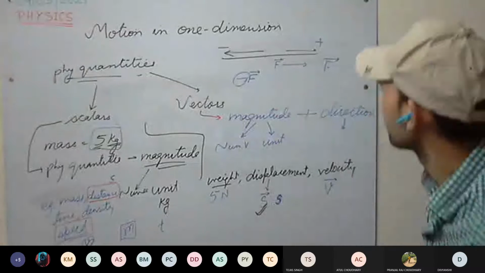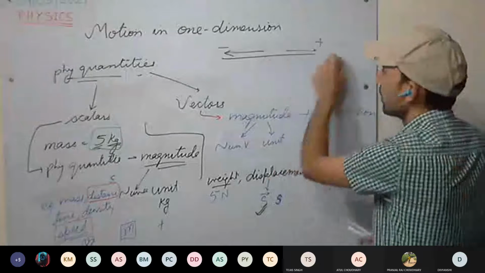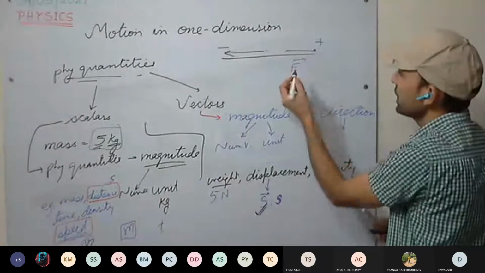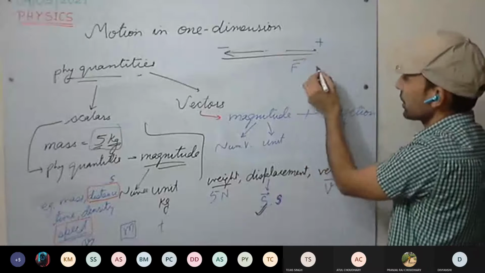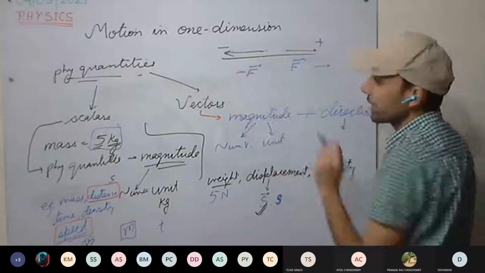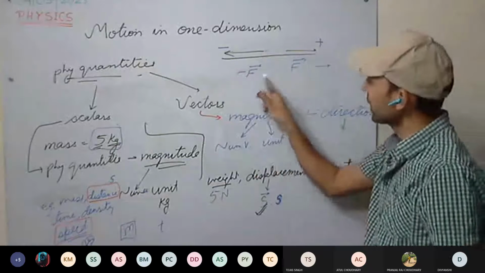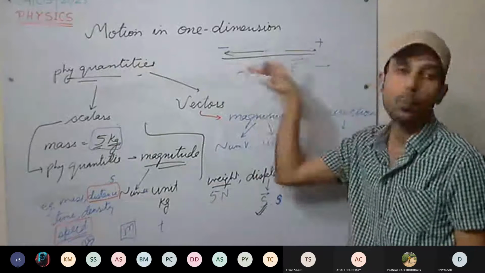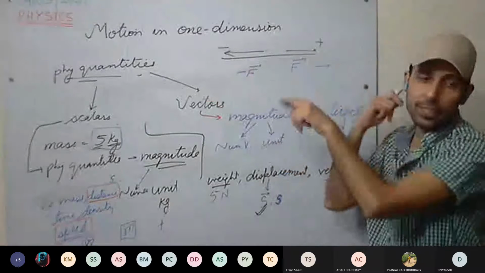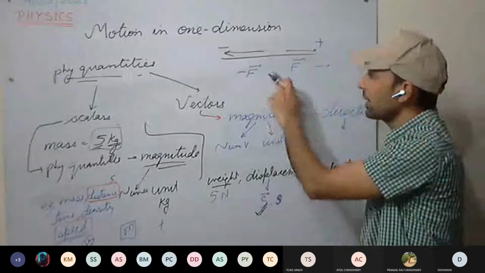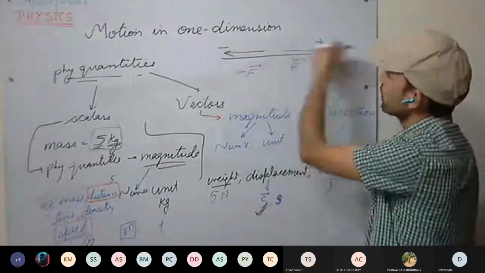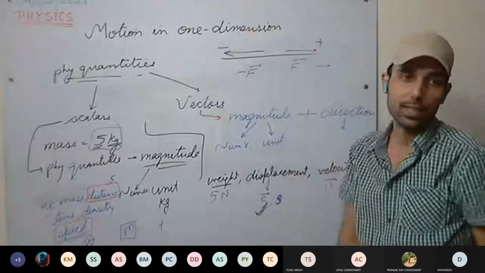Understood this one? If I'm writing F, it means the force is applied in this direction. If I'm writing the same force but with a negative sign, it means this time the same force is applied but in the opposite direction. So these two forces are equal but opposite in direction. The negative sign denotes direction: plus means this direction, minus means that direction.